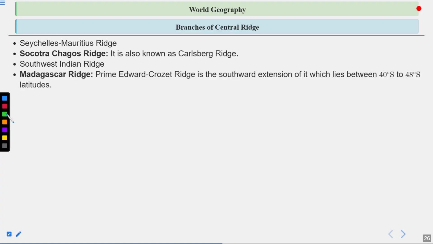Southwest Indian Ridge, Madagascar Ridge. I hope you all know Madagascar. It is the largest island of the Indian Ocean. You can find it on the eastern side of the African continent, and it is separated by the Mozambique Channel from the country called Mozambique. Prince Edward Crozet Ridge is the southward extension of it, which lies between 40 degrees south to 48 degrees south latitudes.